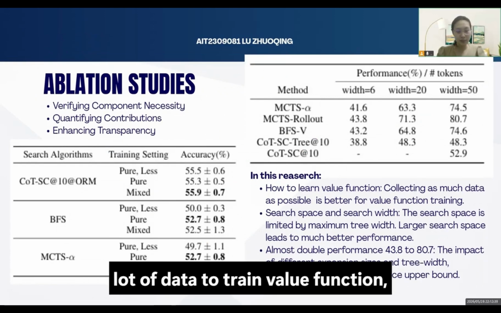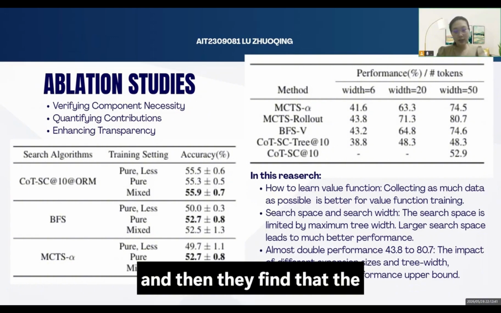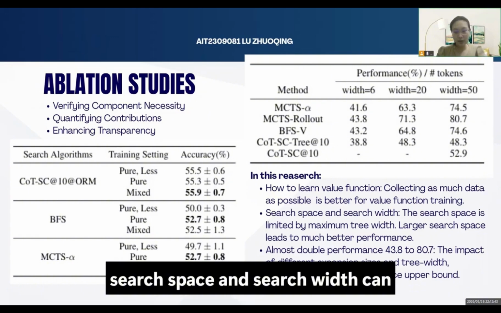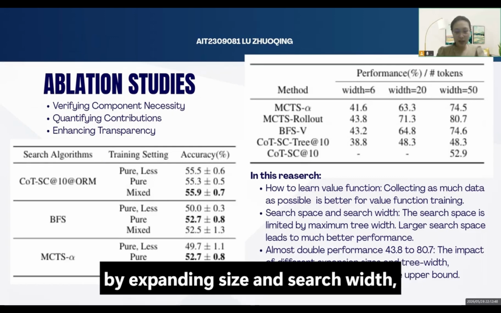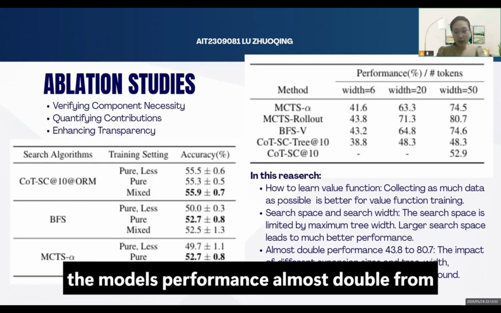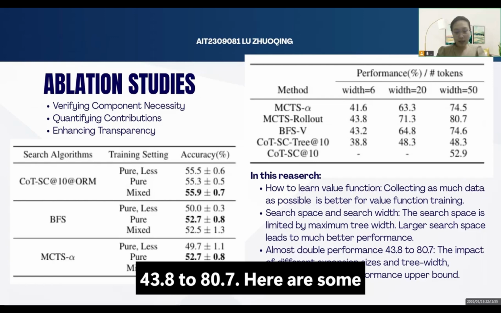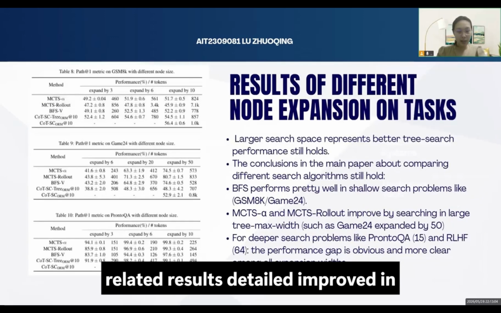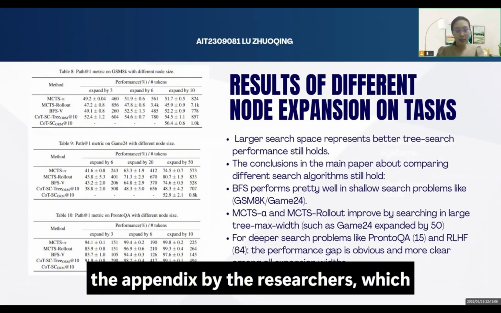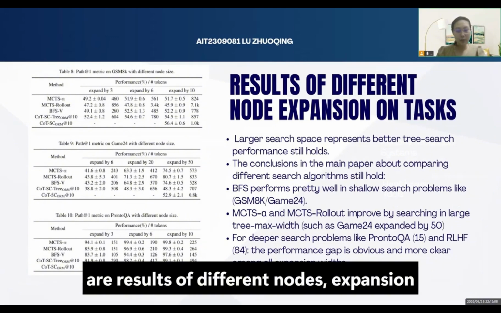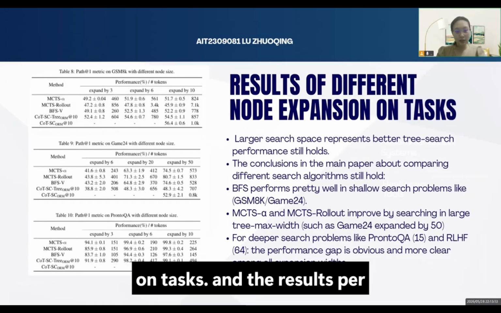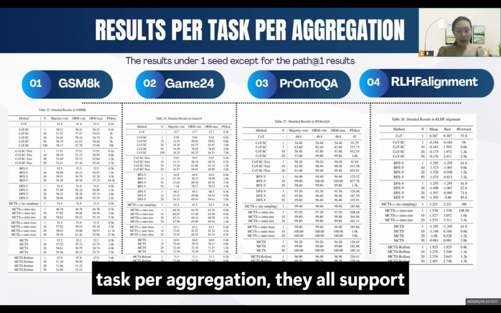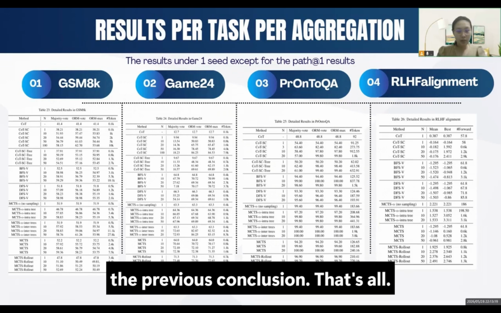The researchers first gather a lot of data to train the value function, and then they find that the search space and search width can significantly influence the performance. By expanding size and search width, the model's performance almost doubled from 43.8 to 80.7. Here are some related results, detailed in the appendix by the researchers, which are results of different node expansions on tasks and the results per task per aggregation. They all support the previous conclusion.